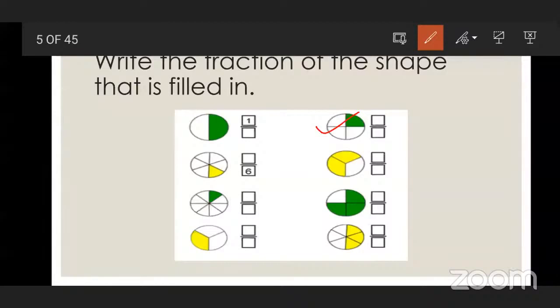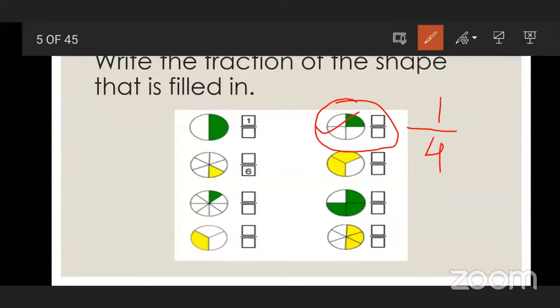Okay, how many equal parts are there? Just tell me. 4. How many total parts are there? 4. So that will come where? Below the line. And how many are colored? One part is colored. That will come? 1 upon 4. It is 1 upon 4.